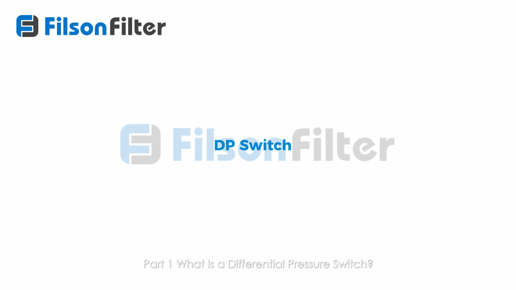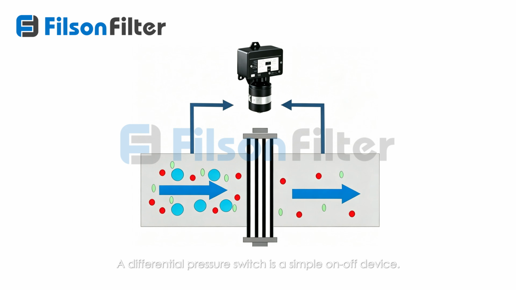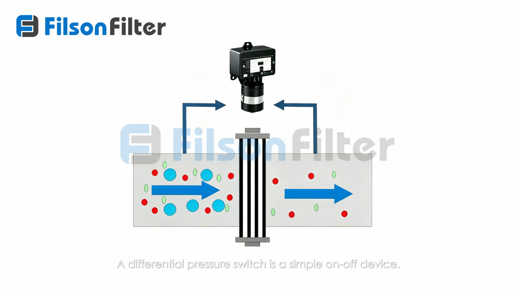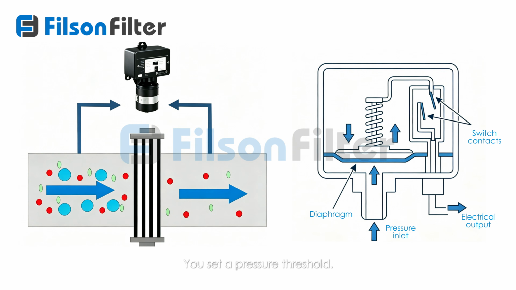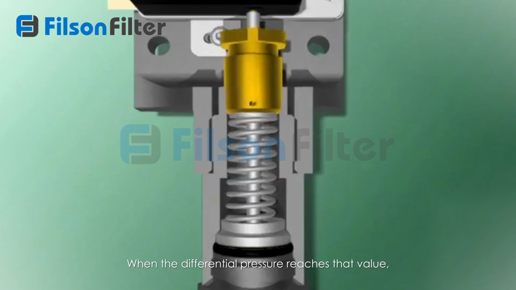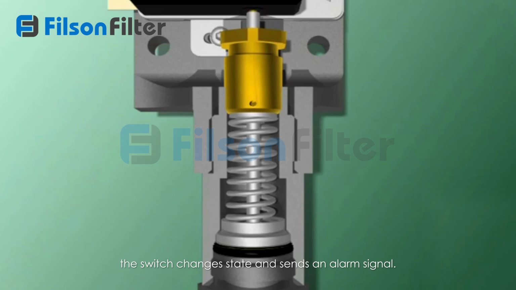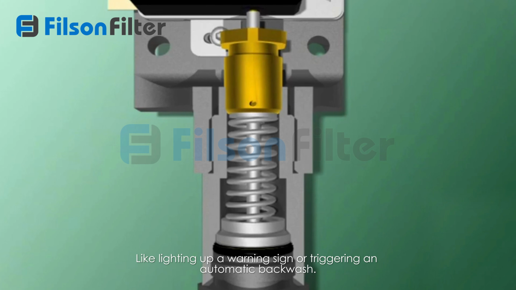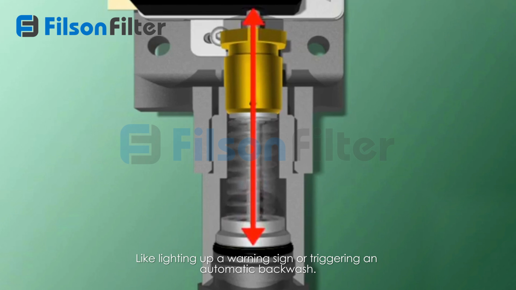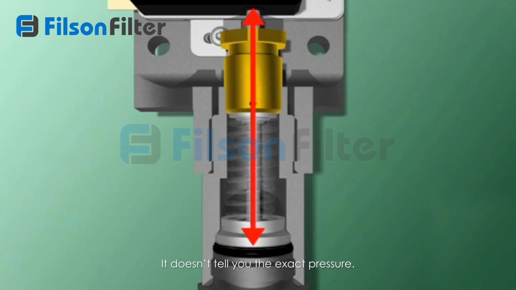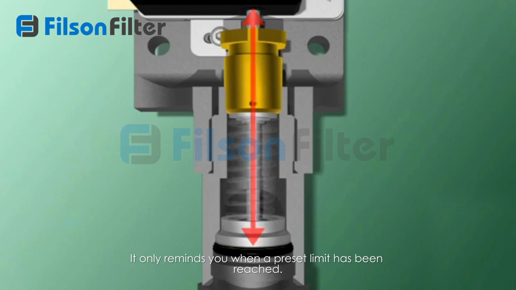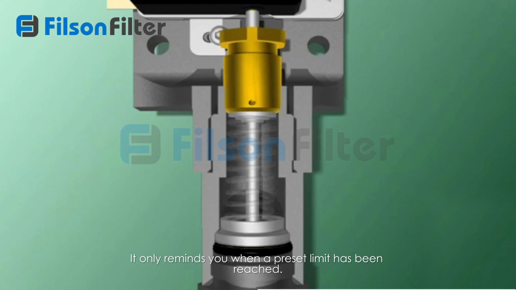What is a differential pressure switch? A differential pressure switch is a simple on-off device. You set a pressure threshold. When the differential pressure reaches that value, the switch changes state and sends an alarm signal, like lighting up a warning sign or triggering an automatic backwash. It doesn't tell you the exact pressure. It only reminds you when a preset limit has been reached.